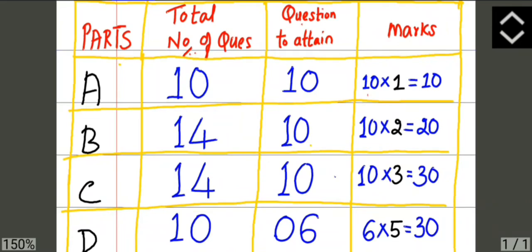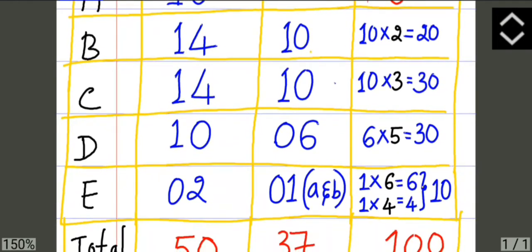The question paper is divided into 5 parts. Part A has 10 questions, and questions to attend are 10, and each question carries 1 mark. So the first part is for 10 marks. Second, part B, questions given are 14. You are going to attend 10 questions. Each question carries 2 marks. That part is for 20 marks.